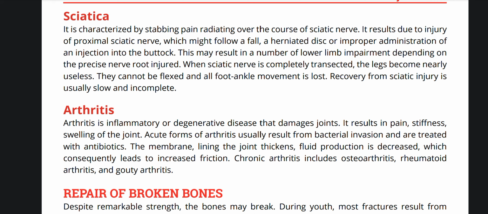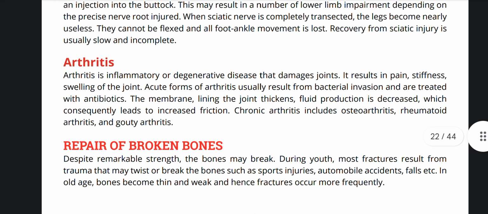When sciatic nerve is completely transected, the legs become nearly useless and cannot be flexed. All foot and ankle movement is lost. Recovery from sciatic injury is usually slow and incomplete.